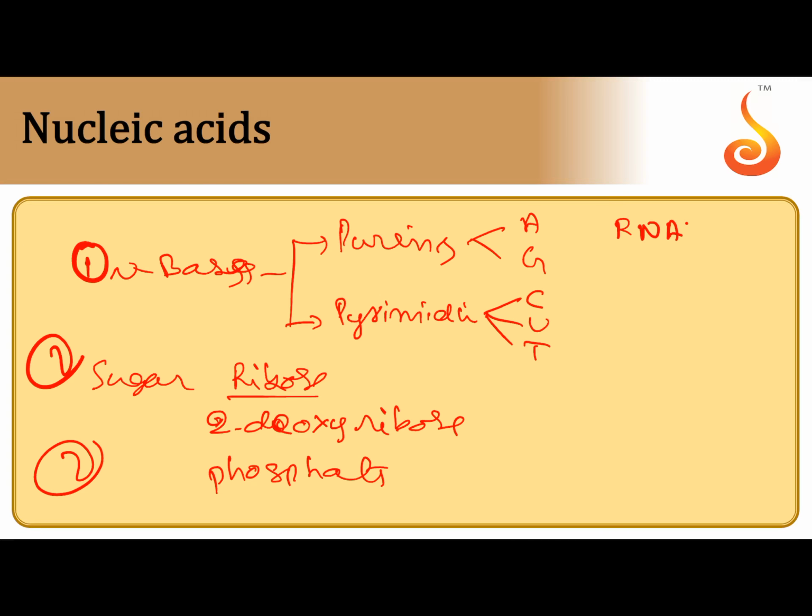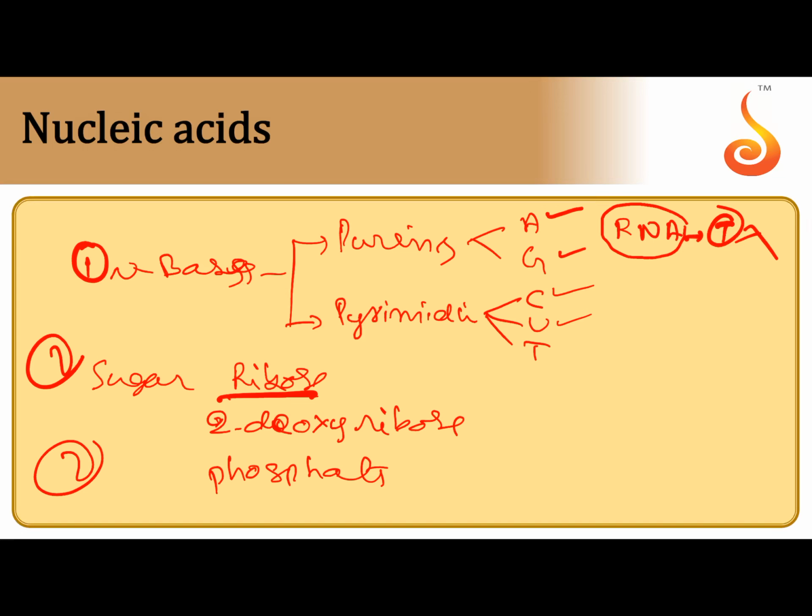In RNA, this is a single strand, only one strand is present. Adenine, guanine, cytosine and uracil are present. T is absent in RNA. The sugar moiety present is ribose sugar. DNA has a double helical structure. Two strands run parallel to each other and wind around one axis.